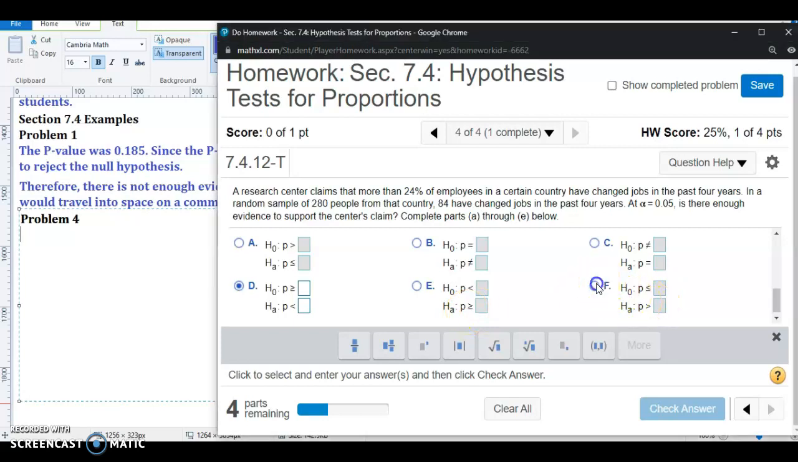So it looks like answer choice F. Then the opposite of greater than would be less than or equal to. All right, so then we're going to type in that 24% in the two boxes here. Convert it to a decimal, so it's 0.24 here in the top box and 0.24 in the bottom box.